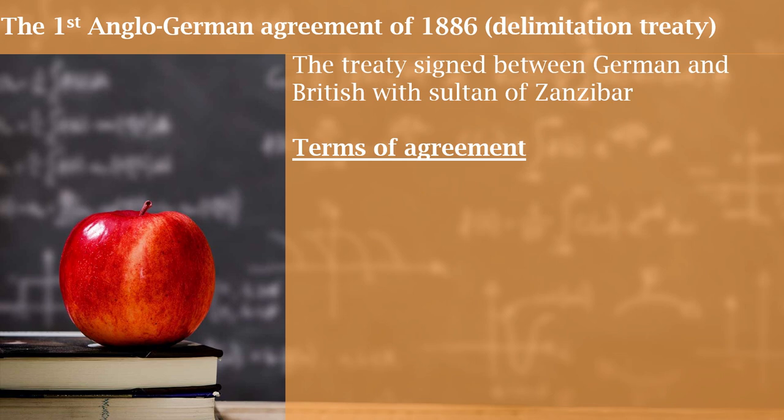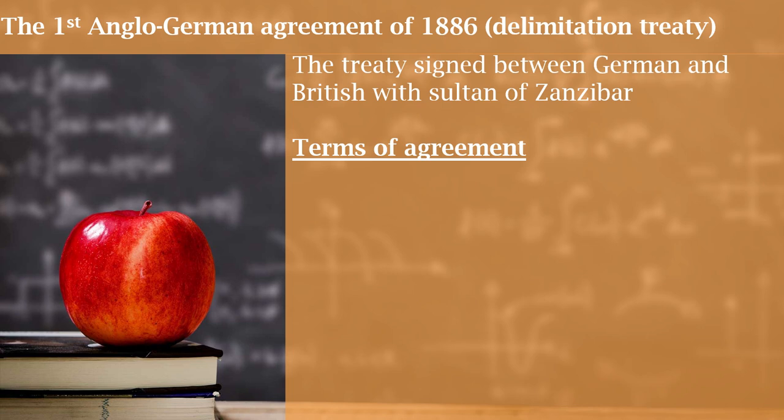Here is the partitioning of East Africa. East Africa was handed over to two European nations, Germany and Britain. Germany and Britain scrambled for East Africa. And after the Berlin Conference, they sat down and signed different terms or agreements to make sure they were not colliding.